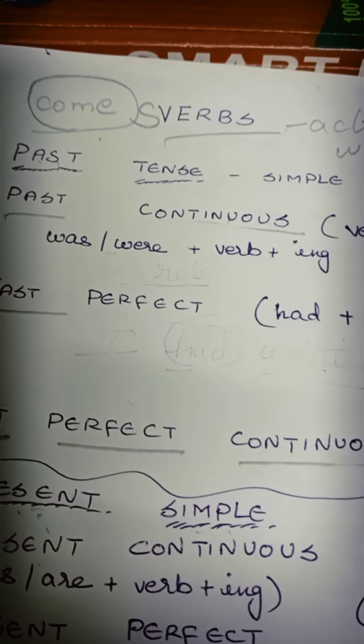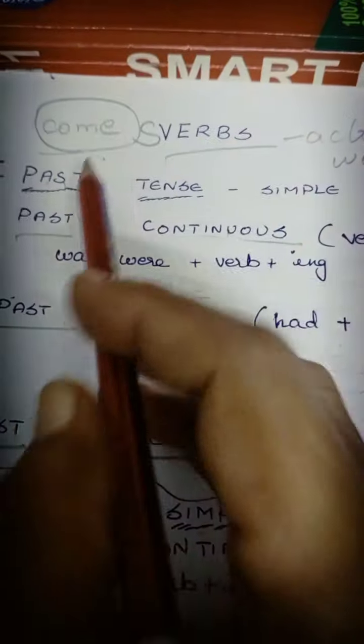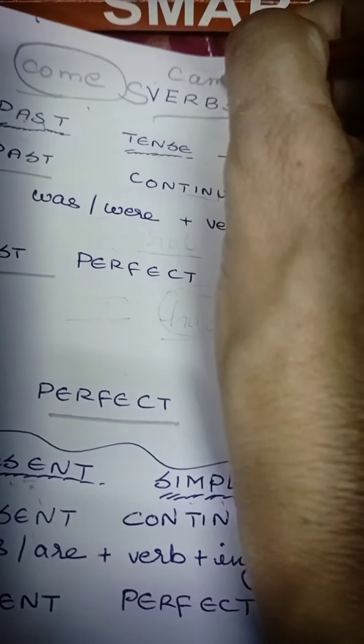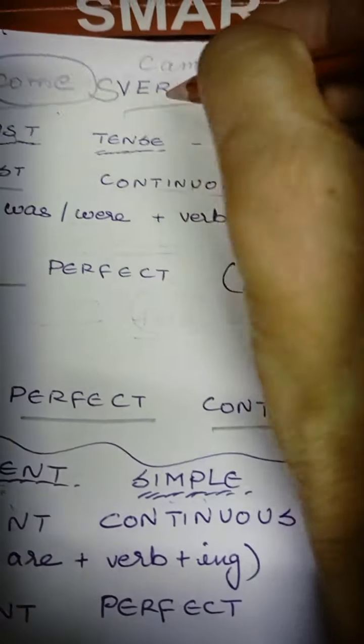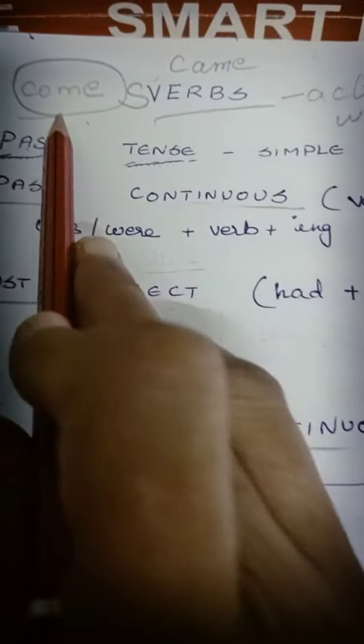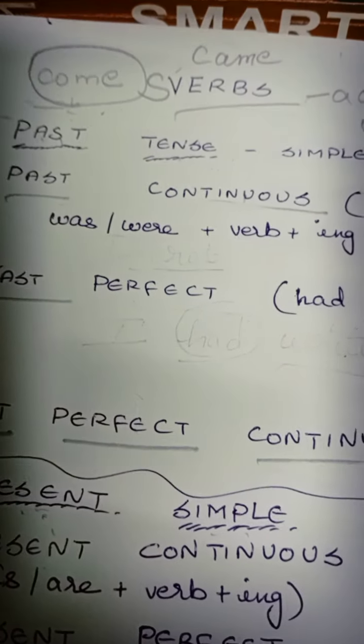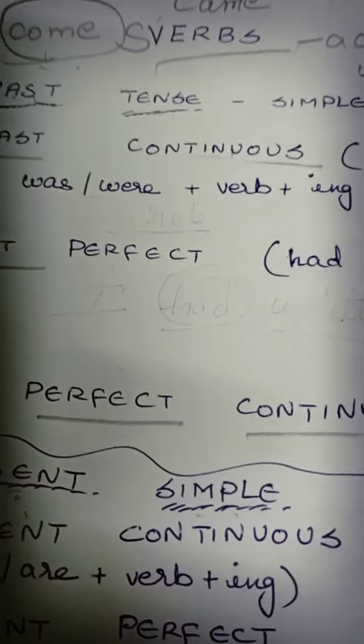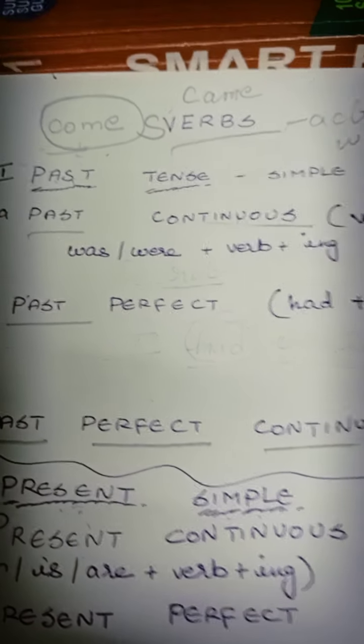For example, in present tense I say comes, but in past tense I will say came. In future I will say will come. I will add will along with this root verb. So only it is called root verb. Got it, children? Now let's go for the past tense.